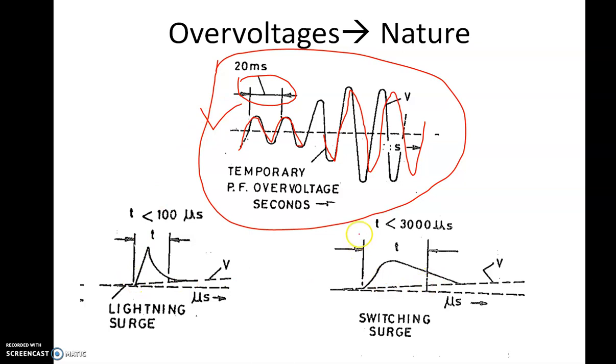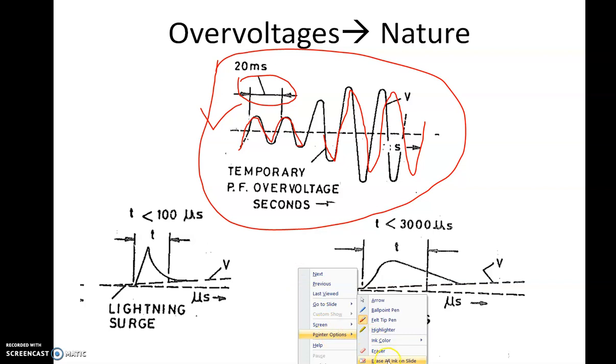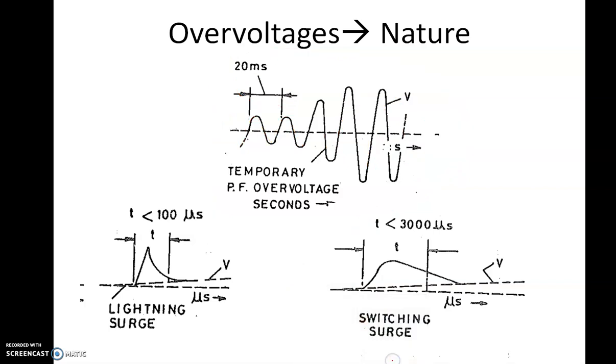Then there can be a switching over voltage or a switching surge. Switching surge occurs due to different reasons, like sudden removal of a load, or when you switch on a transmission line. So the switching surges are of a very heavy value of voltage, but the surges last for a short duration, generally less than 3000 microseconds. A large voltage will be there, but then it will settle down very fast. And then there is a lightning surge.